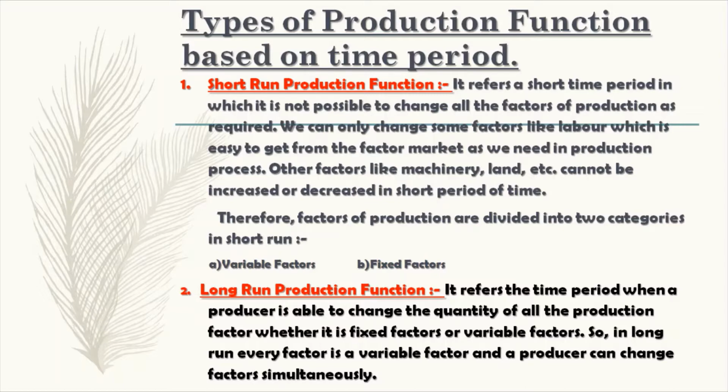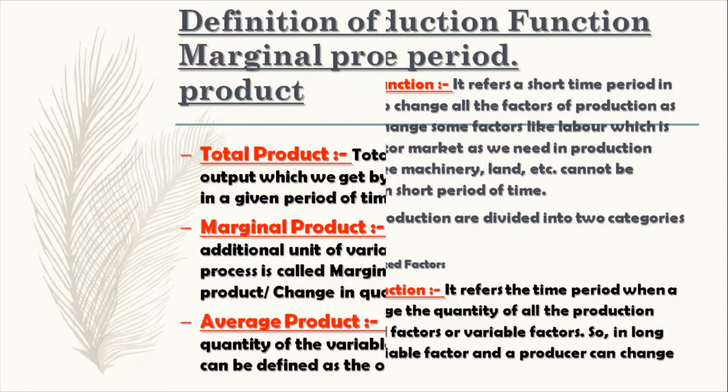Long run production function refers to the time period when a producer is able to change the quantity of all the production factors, whether fixed or variable. So in the long run, every factor becomes a variable factor and a producer can change factors simultaneously.